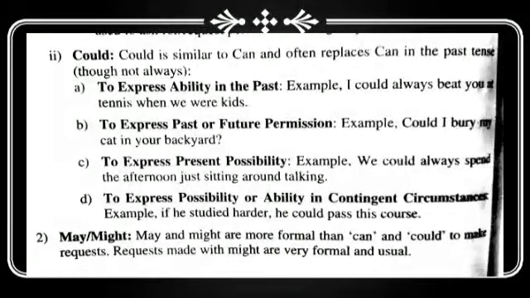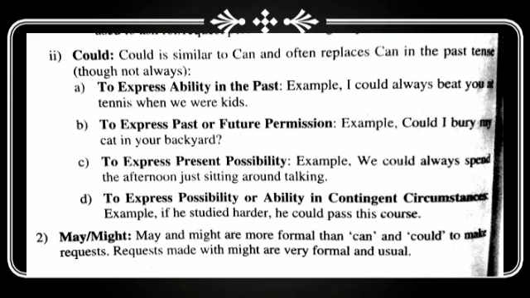Next, could. Could is similar to can and often replaces can in the past tense, though not always. A. To express ability in the past. For example, I could always beat you at tennis when we were kids. It means they are talking about the past. B. To express past or future permission. For example, could I bury my cat in your backyard?